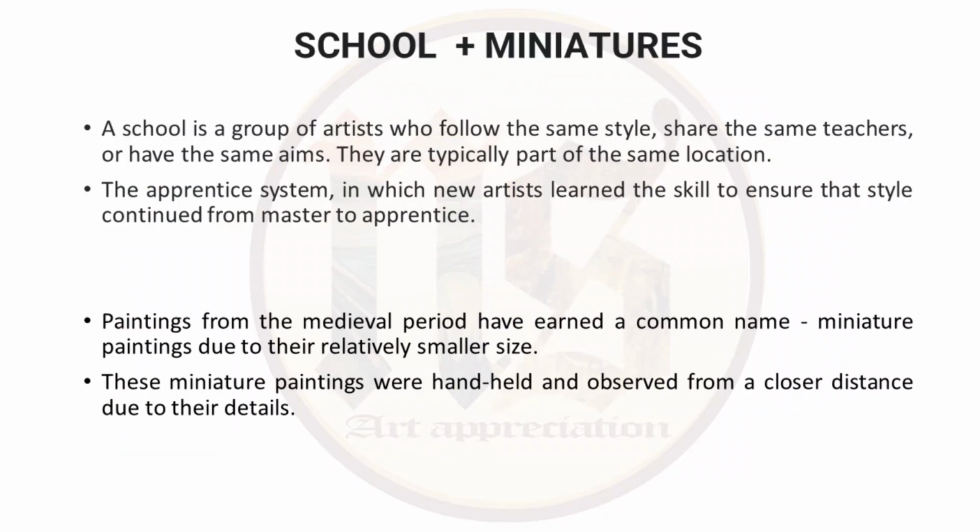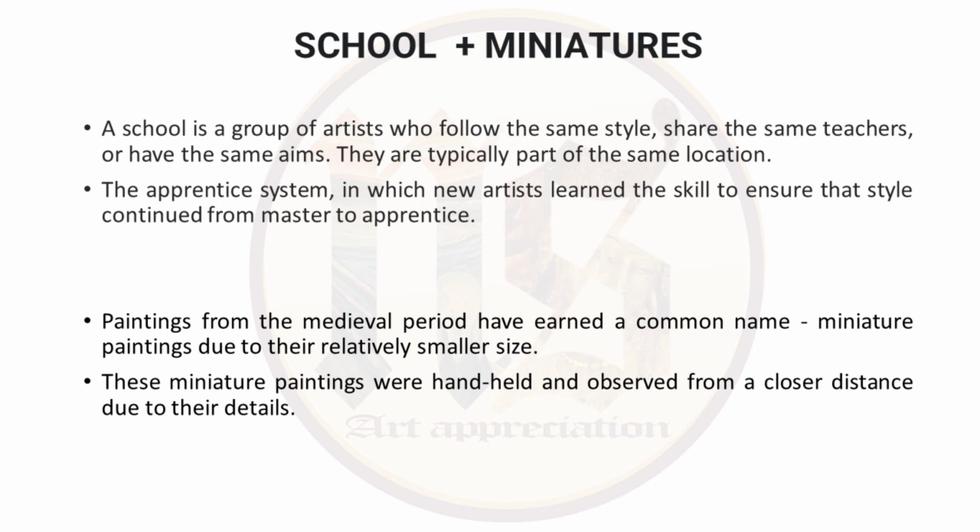Before proceeding to Rajasthani schools, first let's try and understand the meaning of the word school and the meaning of the word miniature. First comes school. School is a group of artists who follow the same style, share the same teachers and have the same aims. They are typically part of the same location.